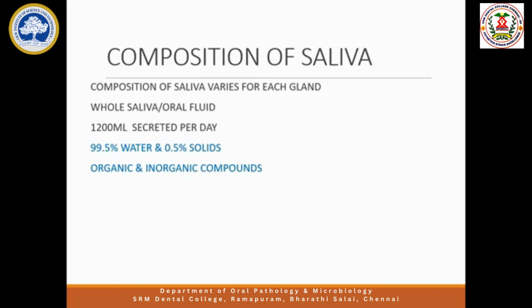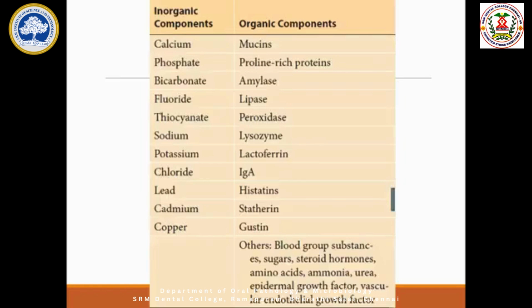These solid substances can be categorized into organic and inorganic. Now, when you talk about the organic components of the saliva, it is calcium, phosphate, bicarbonate, fluoride, thiocyanate, sodium, potassium, fluoride, lead, cadmium, and copper.